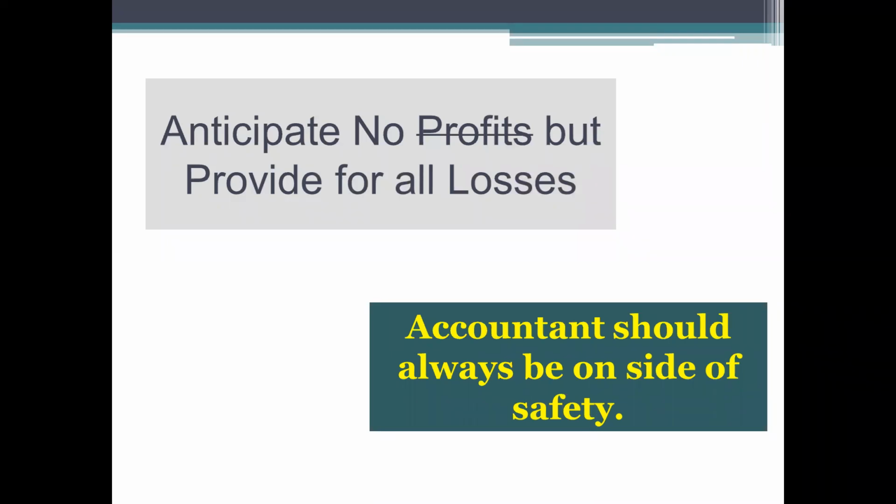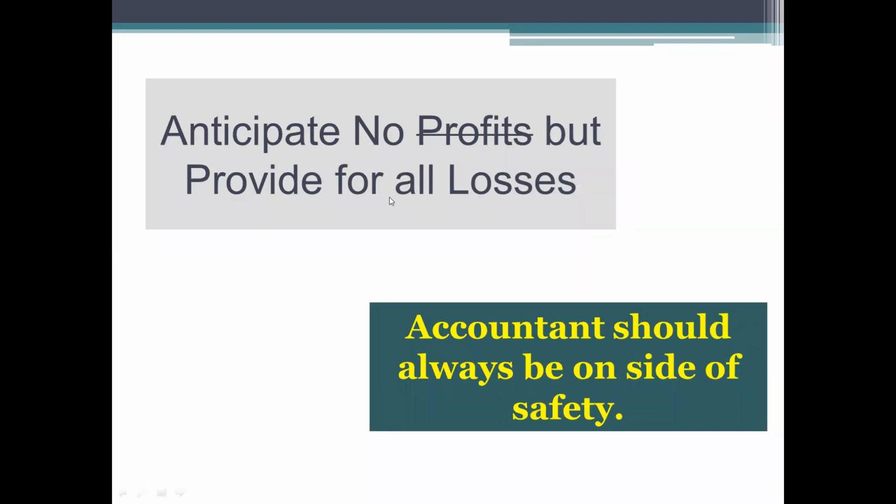That is the accident compensation fund. Or provision for bad debts. Reserves are also kept. A certain portion of profit will be set apart for meeting any contingencies in future, by anticipating all possible contingencies or losses. So always try to be on the safer side.